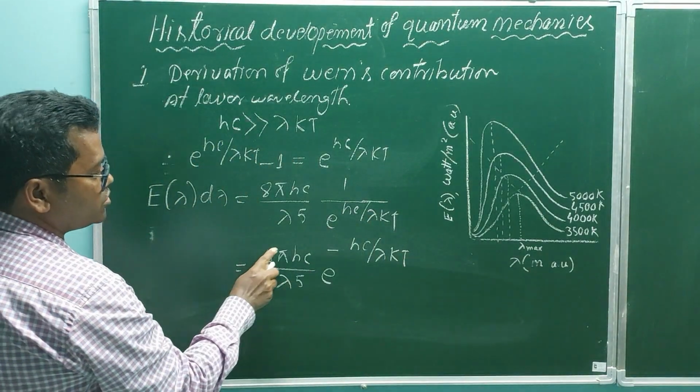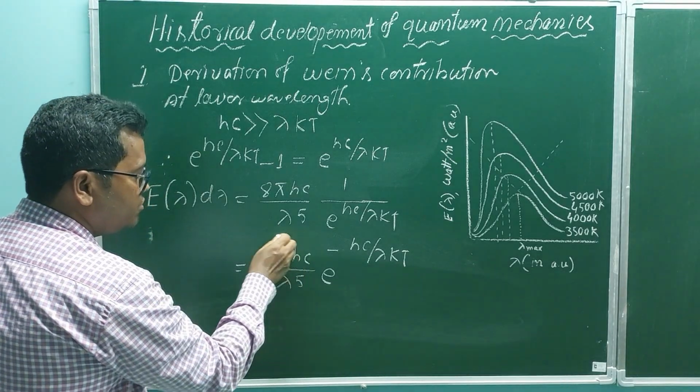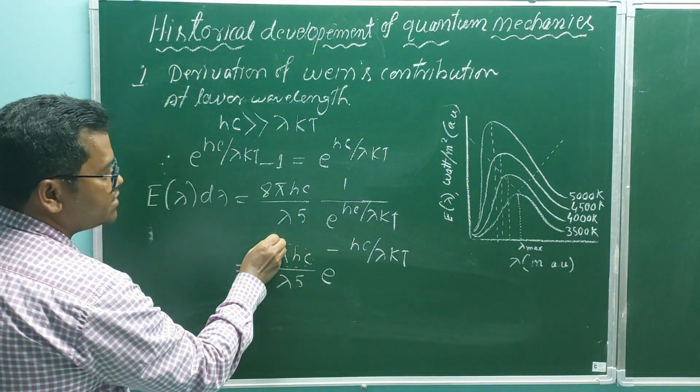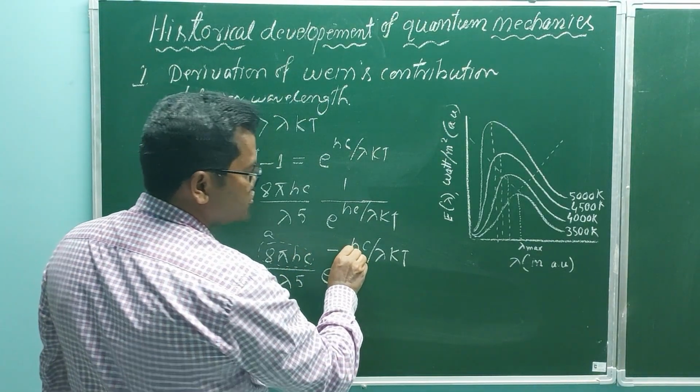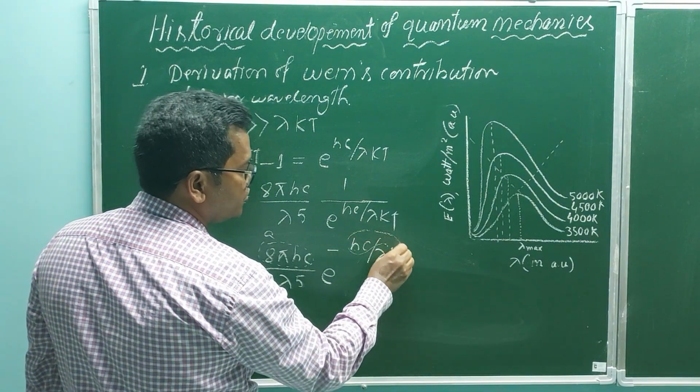Now you see 8, pi, c, h are constants, so the whole thing is a constant. This is regarded as A. Here h, c, k are also constants, so this quantity is also a constant.